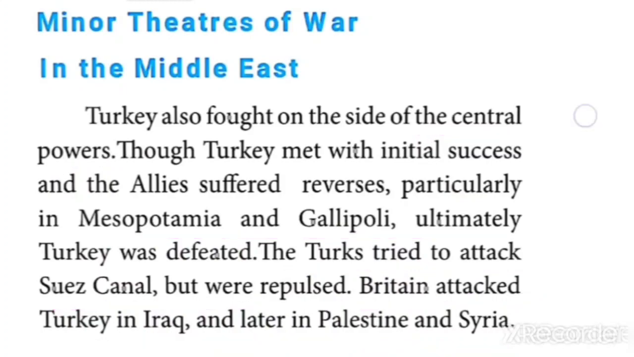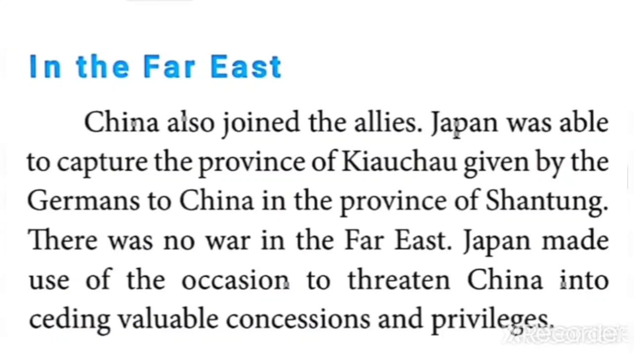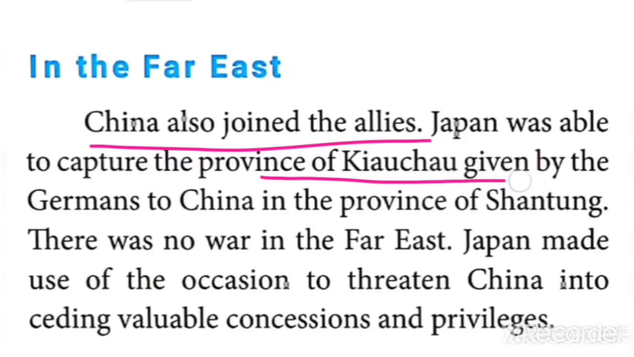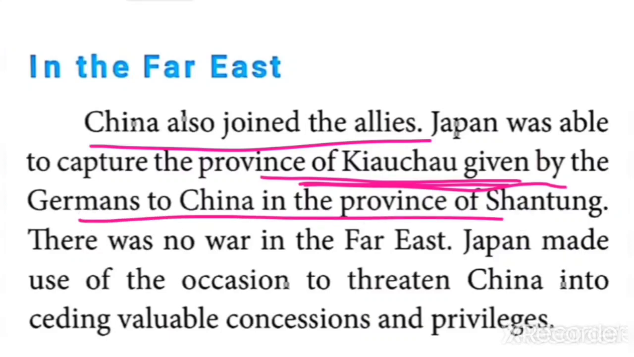The next, what is given in the Far East area? What are the things there? China also joined the allies, that is given in the first line itself. Then Japan tried to capture the province. Which province? Kiaochow. Who gave Kiaochow to China? Germany gave Kiaochow to China.